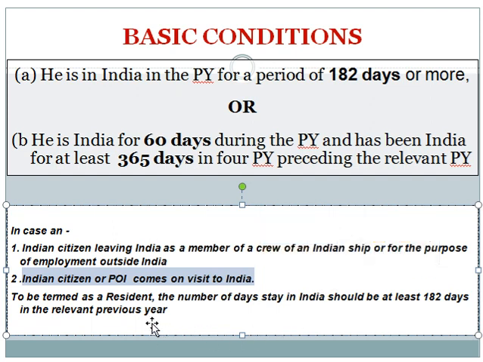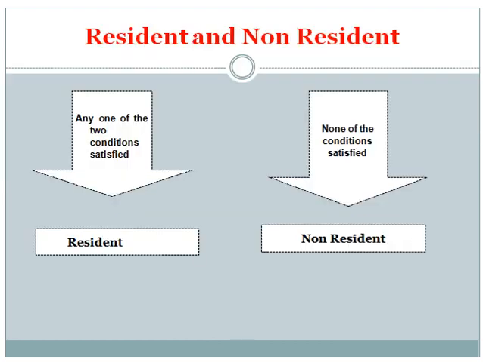These are the two basic conditions for determination of residential status of an individual assessee. Then we can see who is a resident and who is a non-resident. Resident or non-resident is determined on the basis of the satisfaction of basic conditions.